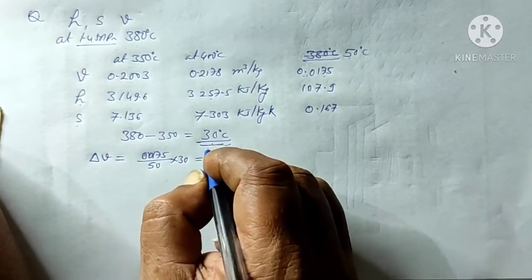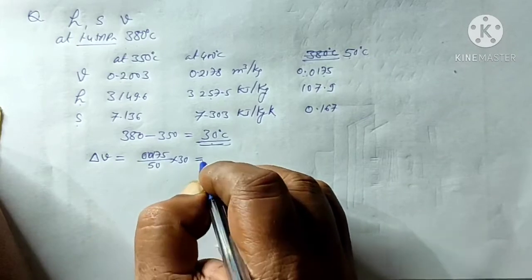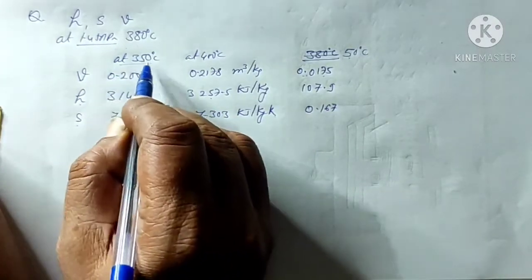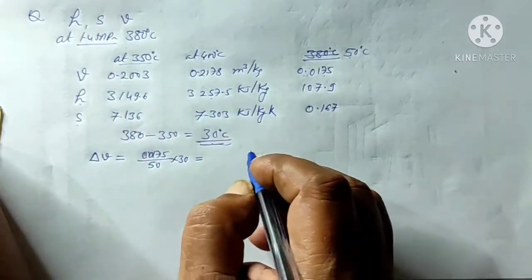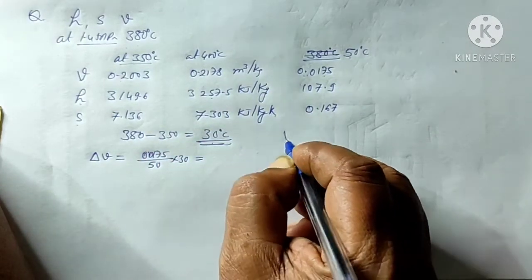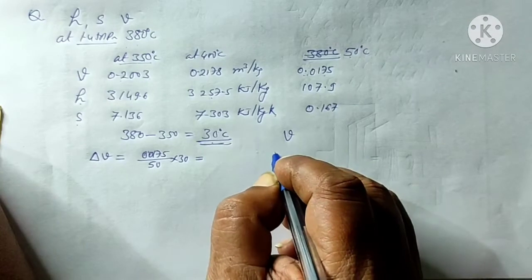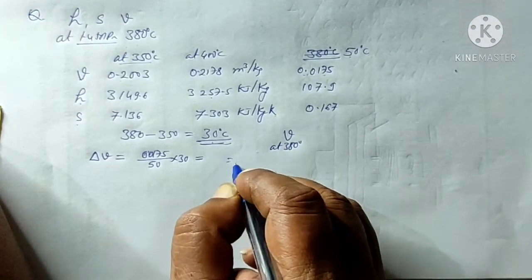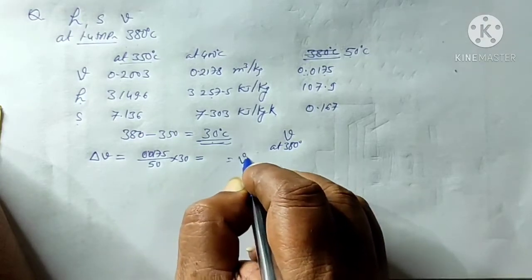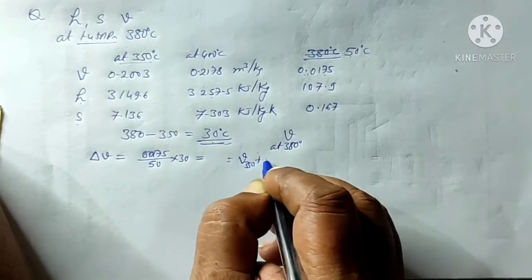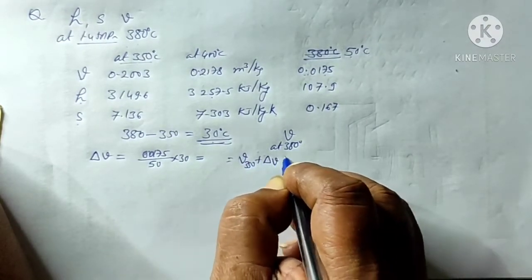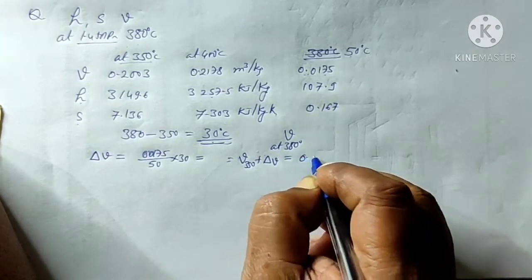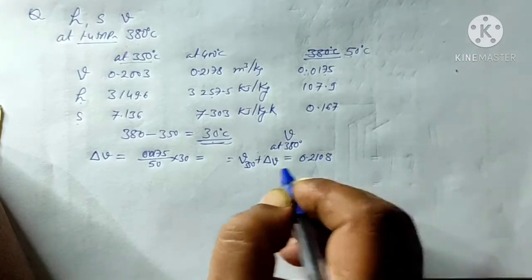So this will be equals to some value, plus if we will add up the volume at 350, then we will get the volume at 380. So the volume at 380 degree centigrade will be equals to V at 350 plus delta V. So this will come out to be equals to 0.2108.